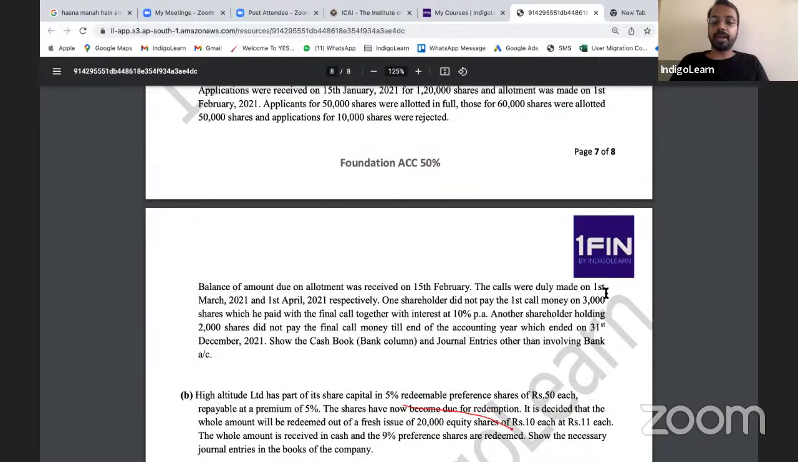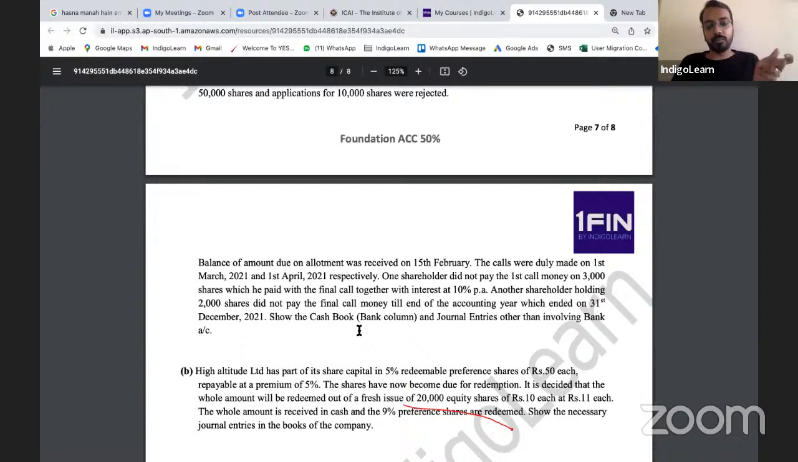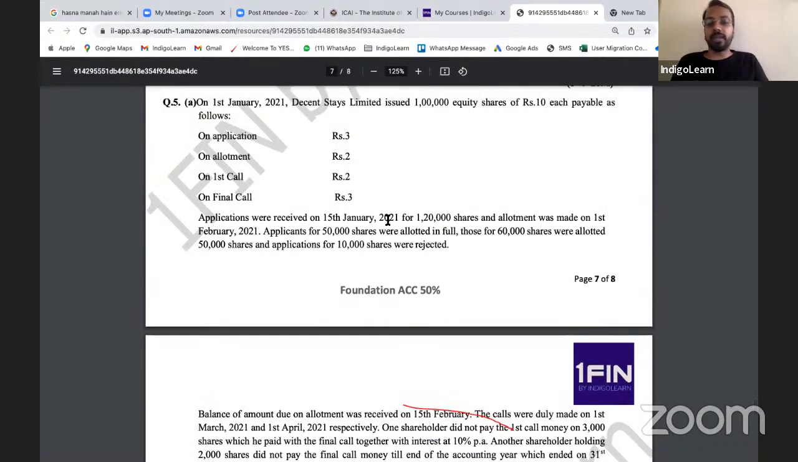The calls were duly made on 1st of March and 1st of April. One shareholder did not pay the first call money on 3,000 shares, which he paid with the final call together with interest at 10% per annum. Another shareholder holding 2,000 shares did not pay the final call money till the end of the accounting year, which ended on 31st December. Show the cash book bank column and journal entries other than involving bank accounts. So basically you have to prepare the cash book, which involves cash transactions, and journal entries, which do not involve cash transactions.